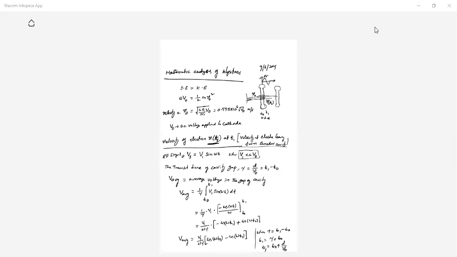Now substitute these things in our equation. Also, theta g is the angular velocity times tau, that is omega tau, which is omega d by V naught.